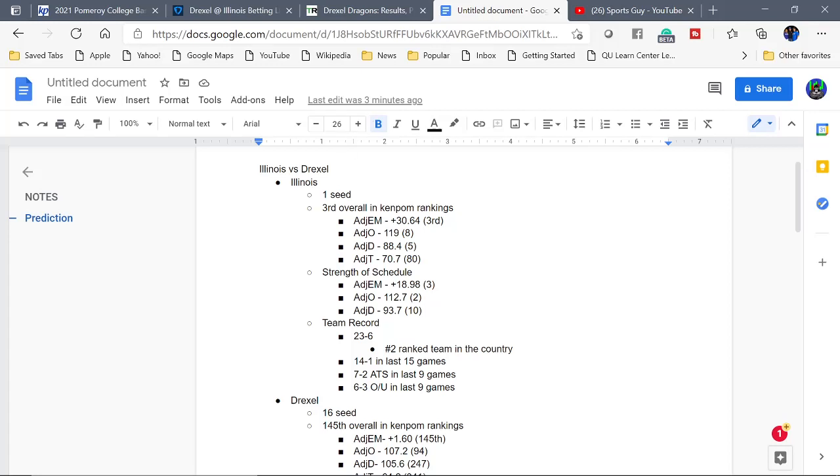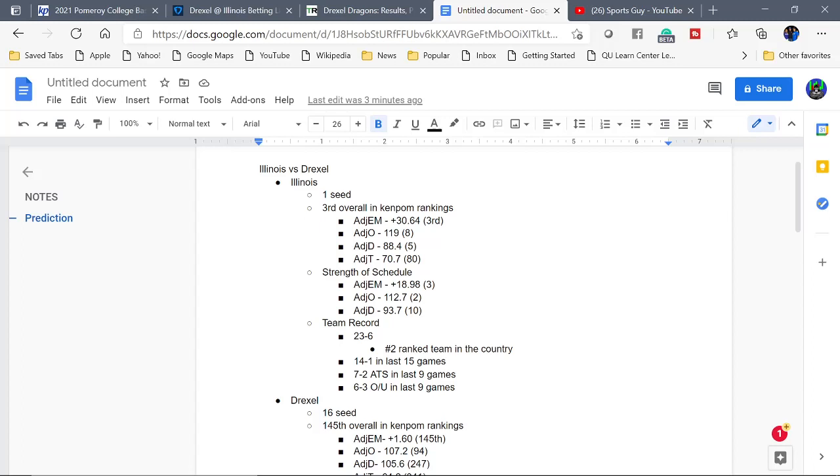So Illinois versus Drexel. Illinois is the 1 seed in their seeding bracket. Kenpom rankings are pretty much just advanced statistics that break down a team from an efficiency standpoint, their offensive efficiency, defensive efficiency, tempo, strength of schedule, stuff like that, okay?